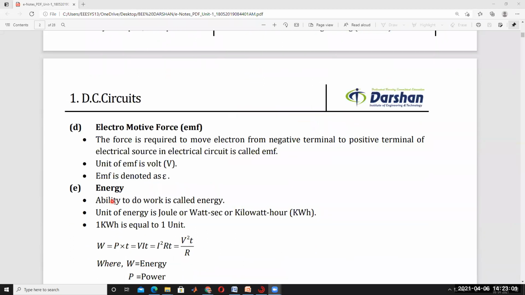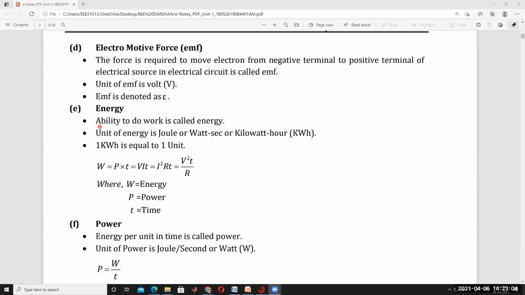So next, energy. What is meant by energy? Definition: ability to do work is called energy. The unit of energy is joule, or watt second, or kilowatt hour, kWh. These are the units of energy. Remember, ability to do work is called energy.